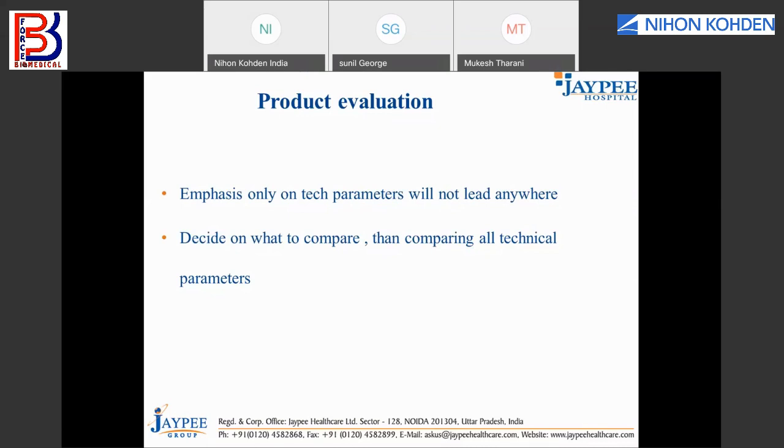Because there cannot be any reason wherein one product will have everything low and everything high. You understand? There cannot be a good product or a bad product in the medical device industry. There can only be a good product and a better product. There cannot be any bad product. So if you're emphasizing only on technical parameters, it will not lead anywhere. Now we need to decide upon what to compare.